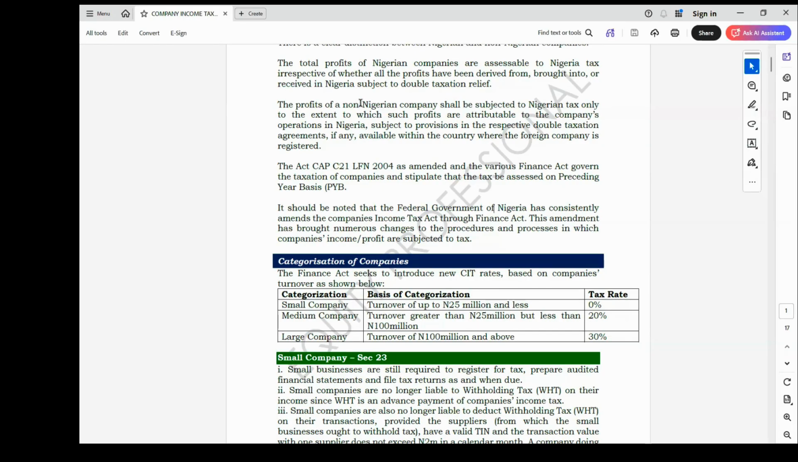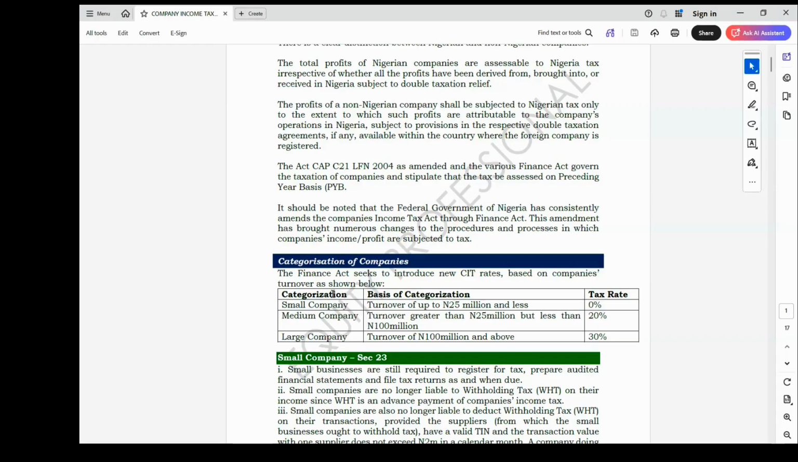Then the tax law has categorized companies into various forms. We have three categories of company: small company, medium company, and large company. Those are the three categories available according to the tax law.